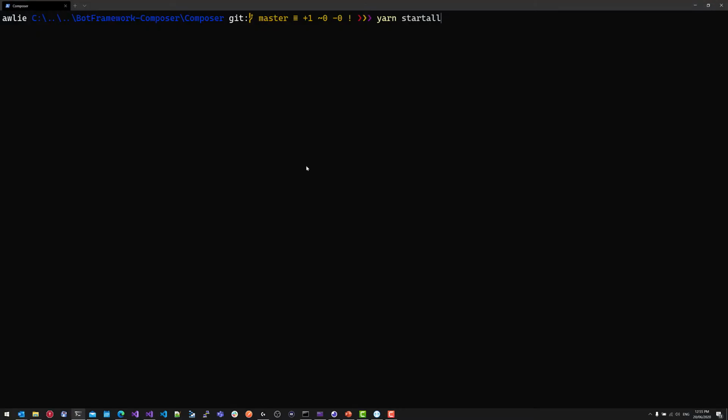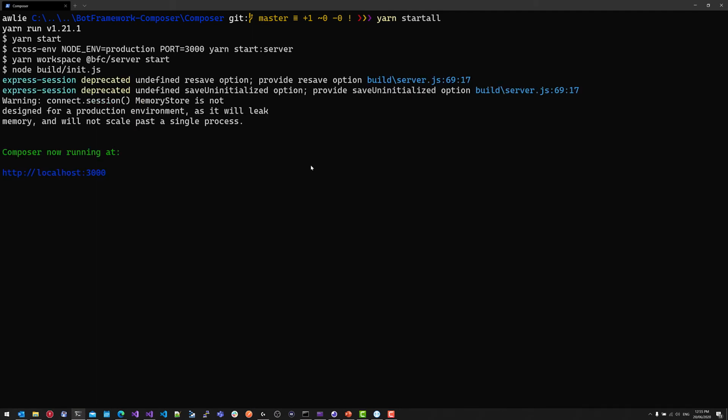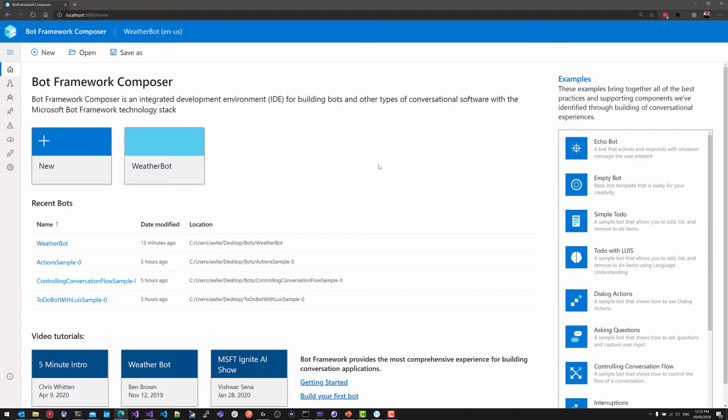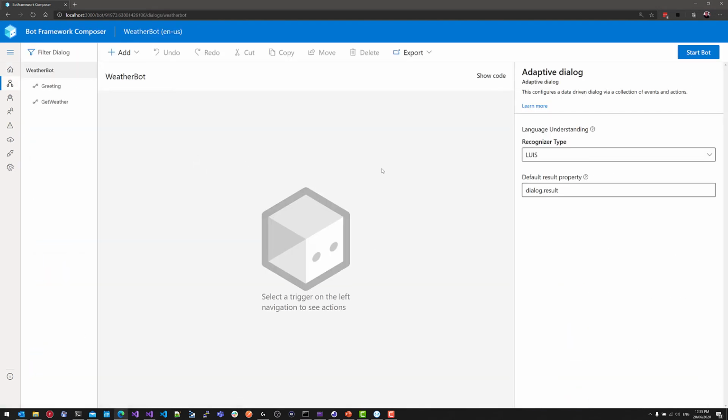Okay, so we've cloned the project from GitHub and run through the build and install instructions. Now we can see that the Composer is running on localhost port 3000. If we go there, this is what we see. I've already built the weather bot example. When I open that up, we see that I'm using LUIS, which is the natural language processor.